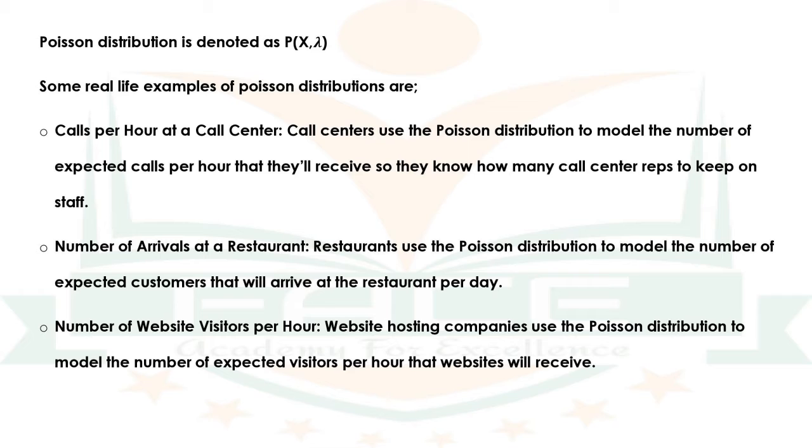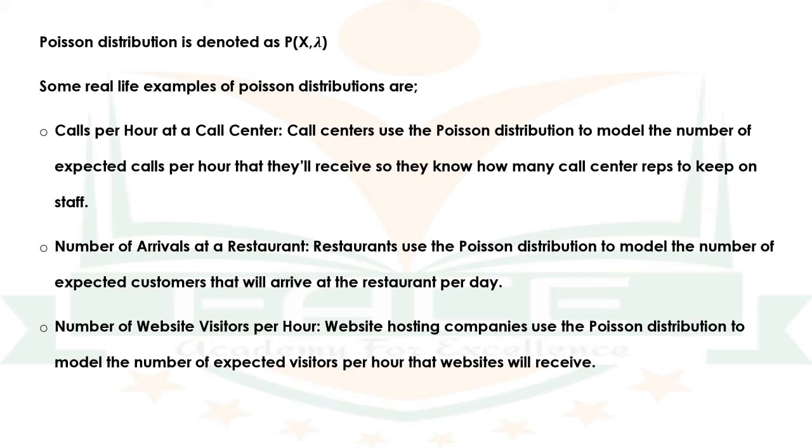Let us see some real life examples of Poisson distributions. The first one is calls per hour at a call center. That is, call centers use the Poisson distribution to model the number of expected calls per hour that they will receive, so they know how many call center representatives to keep on staff.